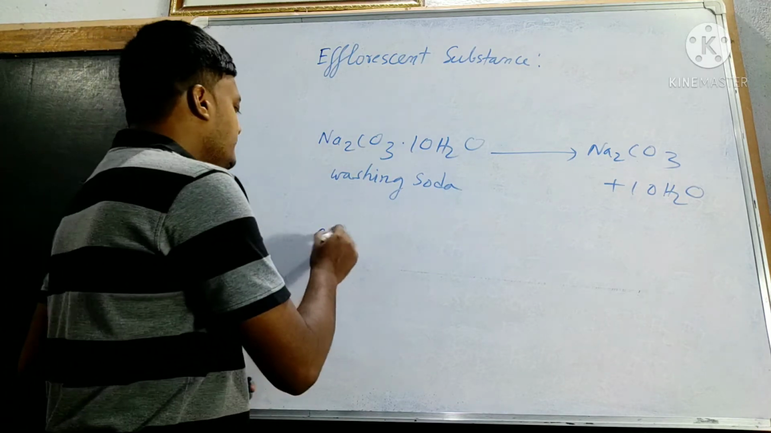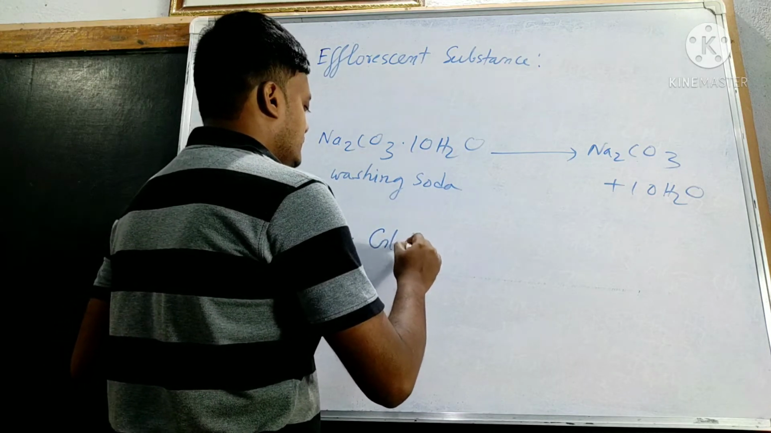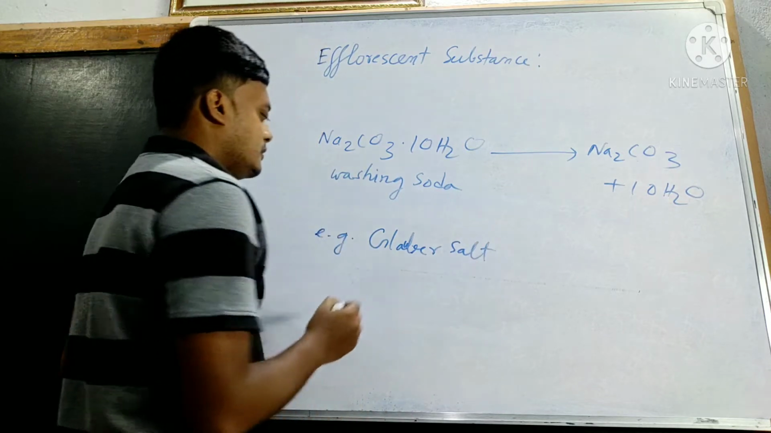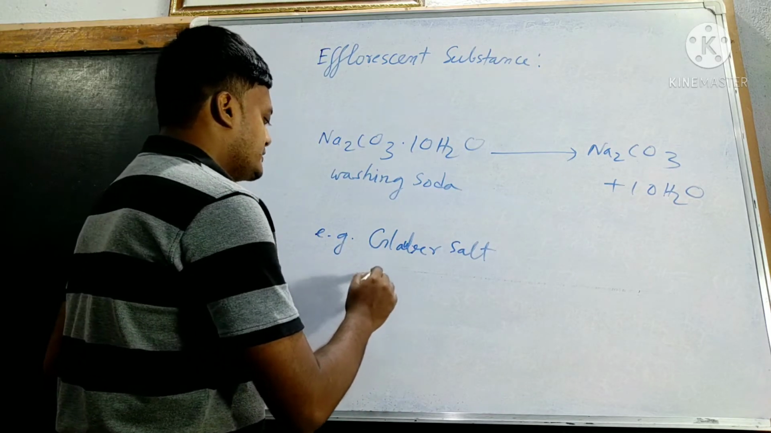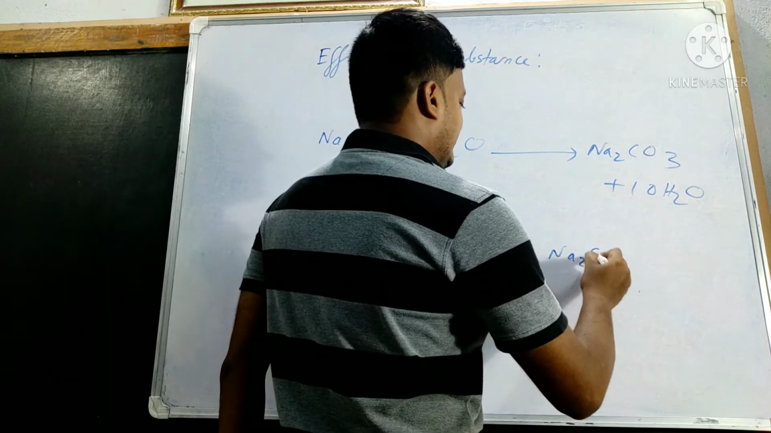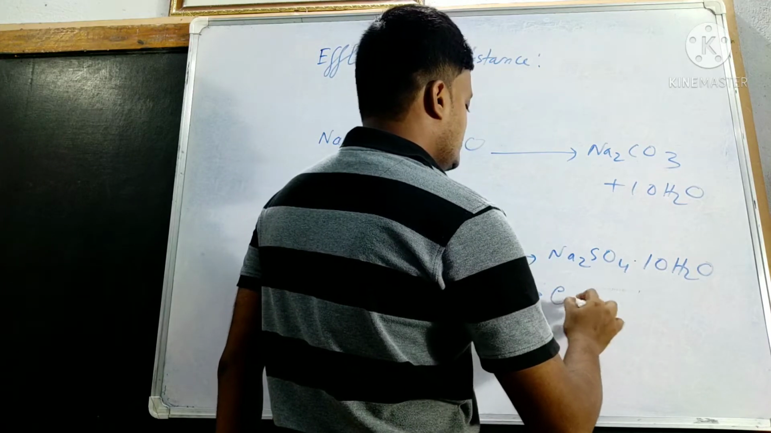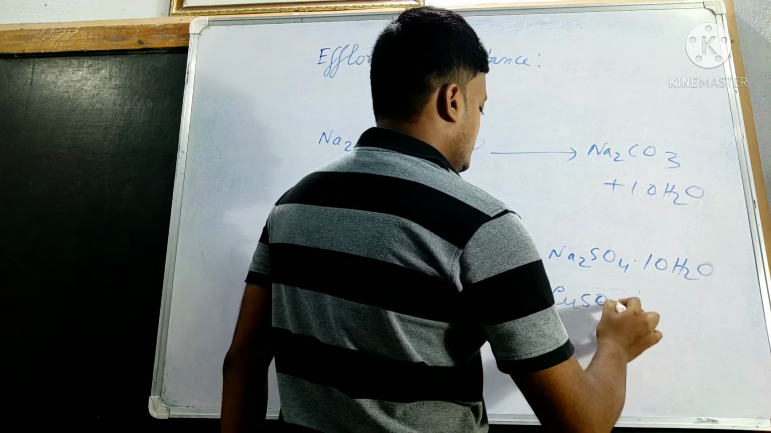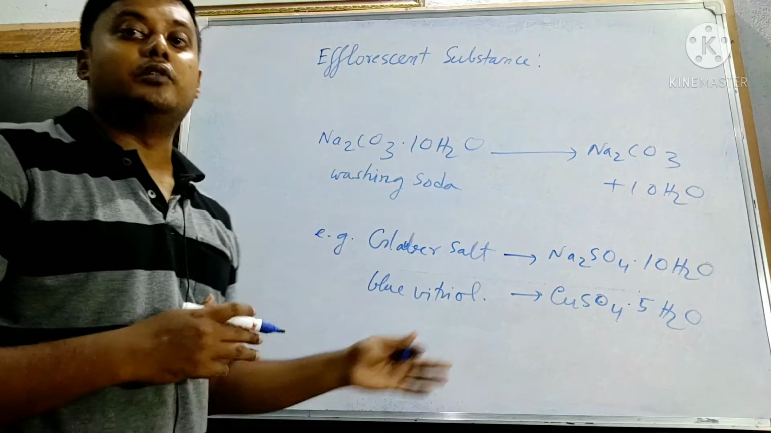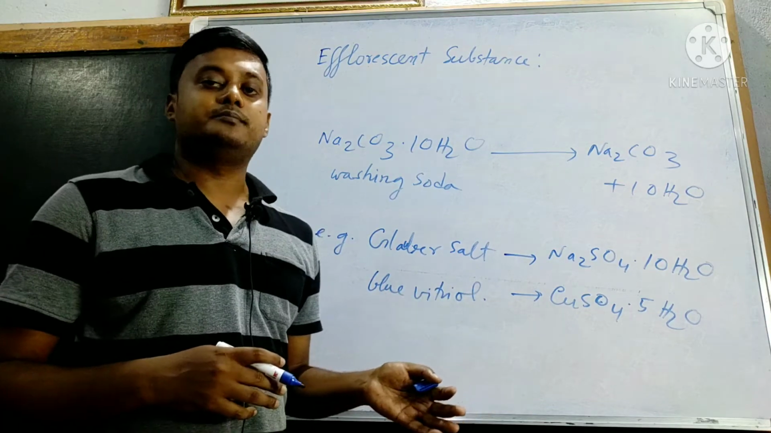Other examples: Glauber salt, Na2SO4.10H2O, and blue vitriol, CuSO4.5H2O. Try to remember these formulas, Glauber salt and blue vitriol, they are important.